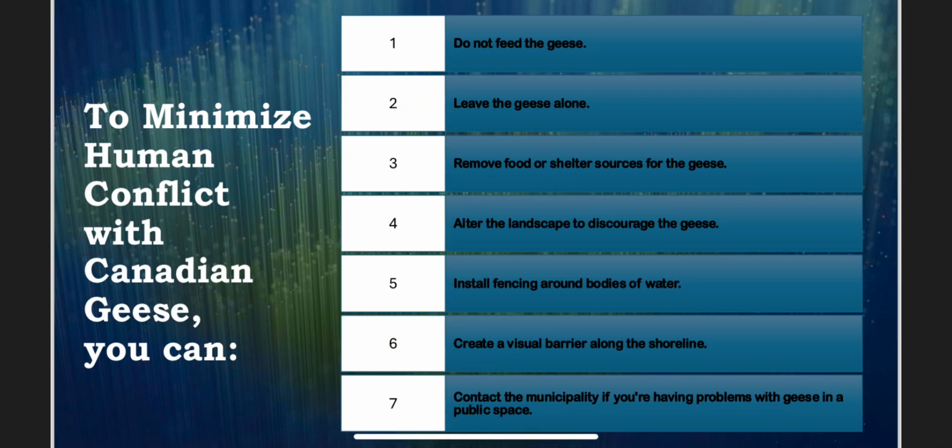Number 5, install fencing around bodies of water. Number 6, create a visual barrier along the shoreline. And number 7, contact the municipality if you are having problems with geese in a public space.